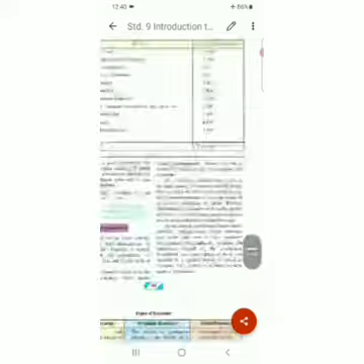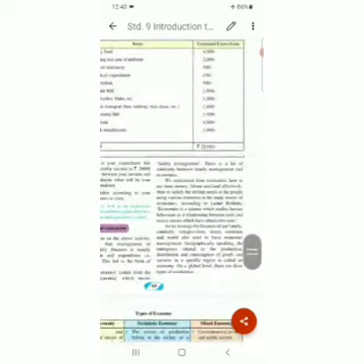According to Lionel Robbins, the great economist, what did he say? Economics is a science which studies human behavior as a relationship between ends and scarce means which have alternative uses.